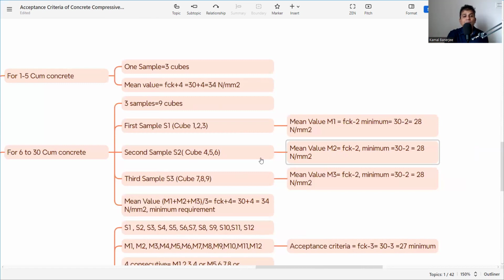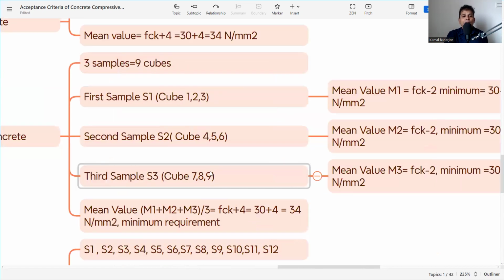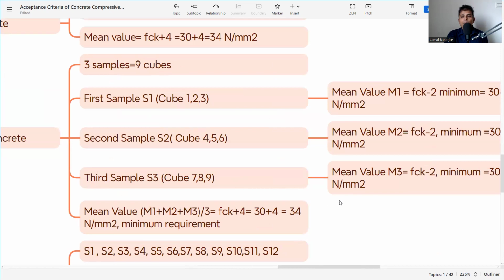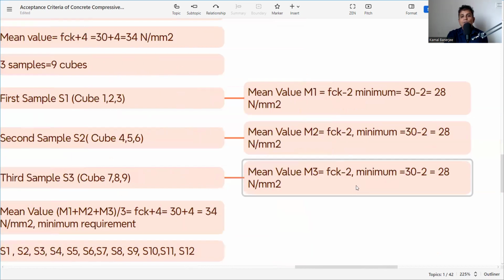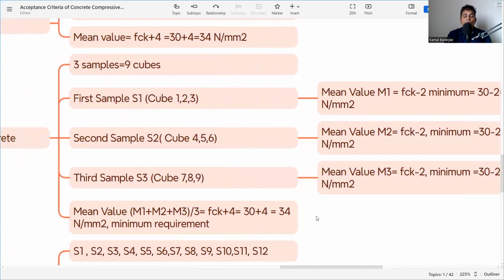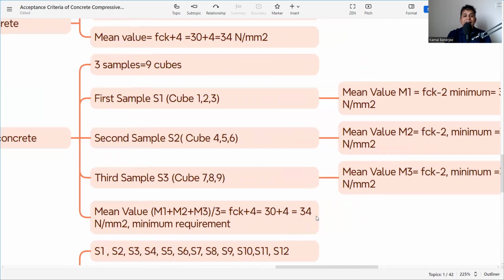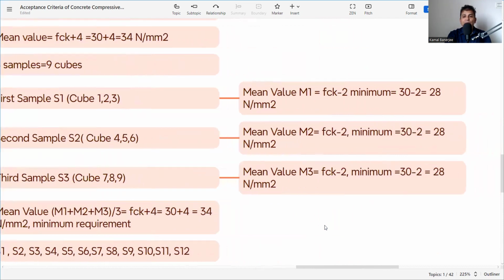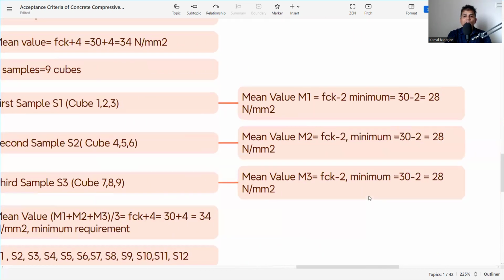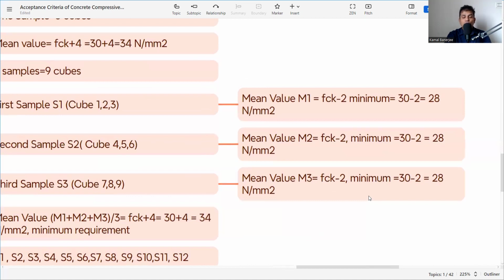In a similar way, for the third sample S3, again the mean value M3 is equal to FCK minus 2, that means 30 minus 2, 28 Newton per millimeter square. So if it is 6 to 30 cubic meter, 3 samples, and each sample minimum strength should be 28, 28, 28, or FCK minus 2. Now, this criteria is valid.